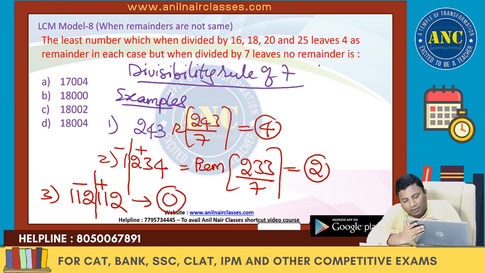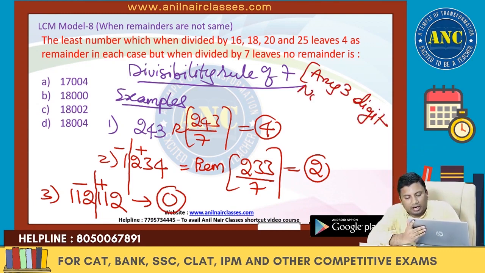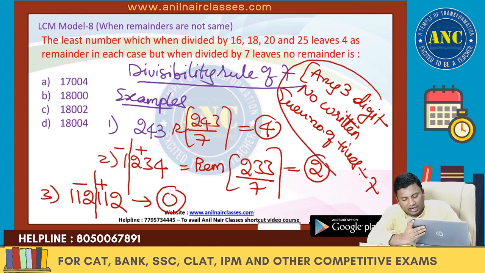Please write down a point here. Any 3-digit number written an even number of times is divisible by 7.